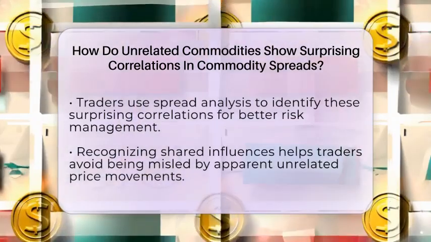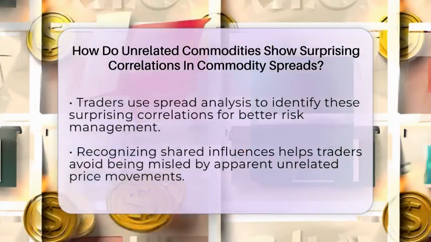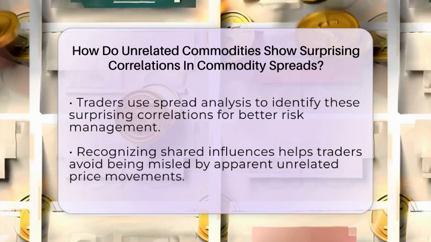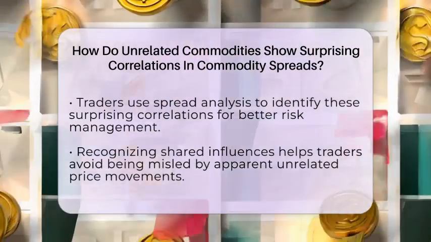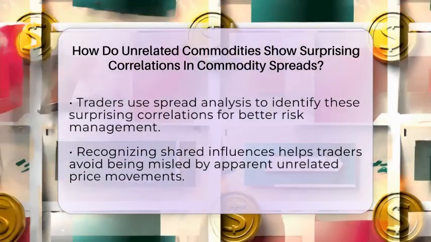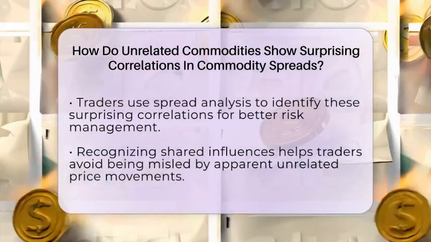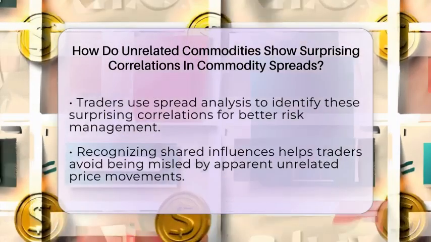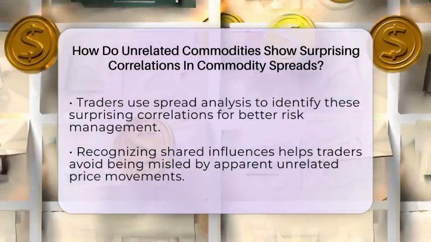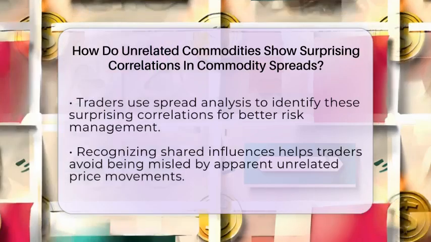Seasonal and cyclical patterns also matter. Some commodities have demand or production cycles that happen at the same time each year. For example, agricultural commodities might peak during harvest seasons, and energy demand might increase during winter. These cycles can temporarily link the price movements of unrelated commodities.